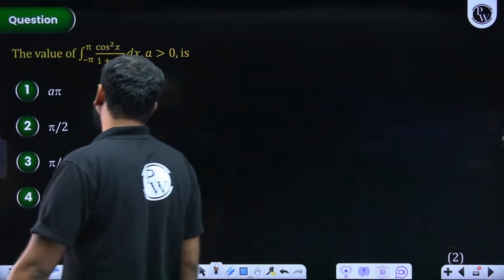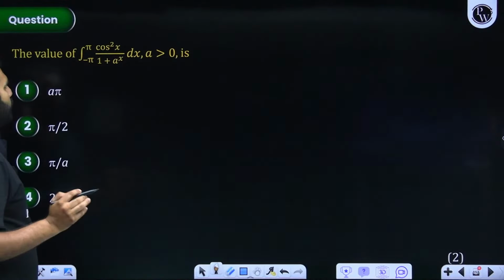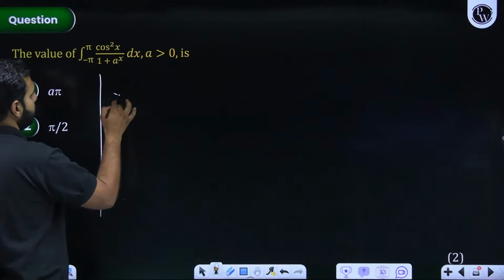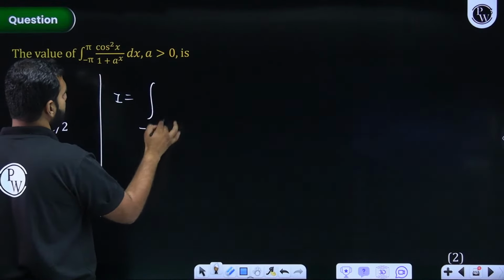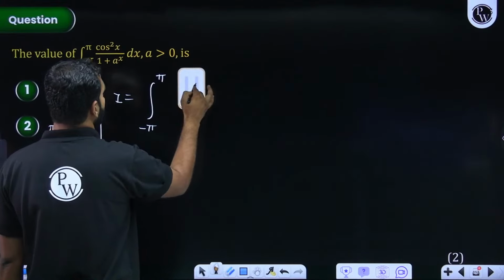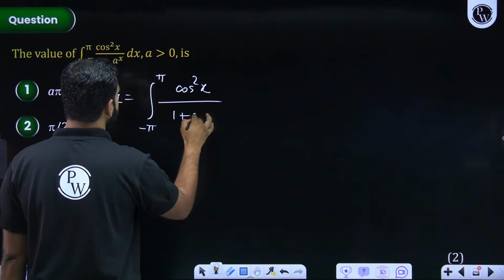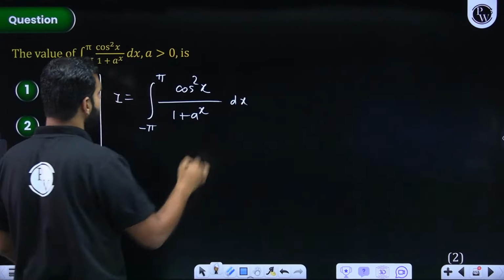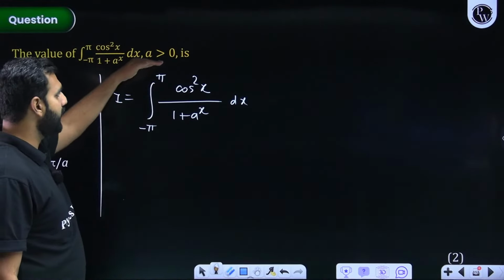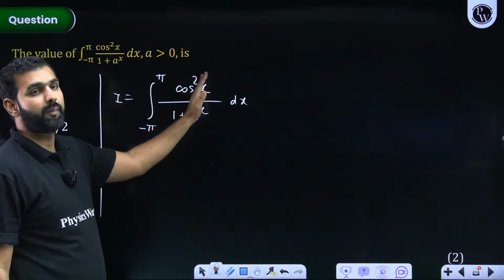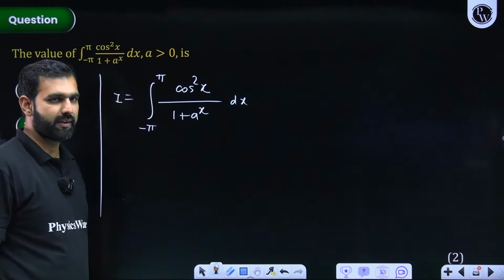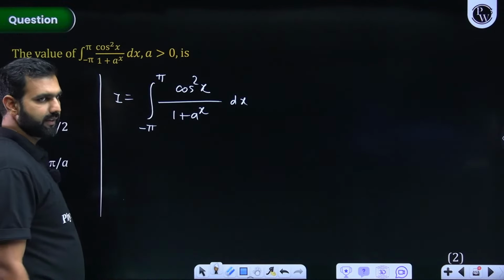Basic, straightforward, decent and simple question based on King's property. If I call this I, the integral from minus pi to pi of cos square x upon 1 plus a to the power x dx. So I'll say minus pi plus pi minus x, that is 0 minus x. So I can substitute this by minus x. Yes. Great, that's good, Yaksh.